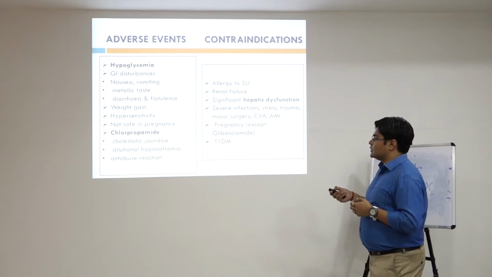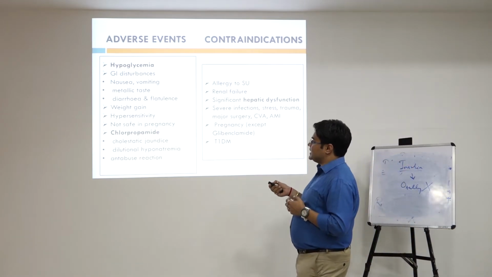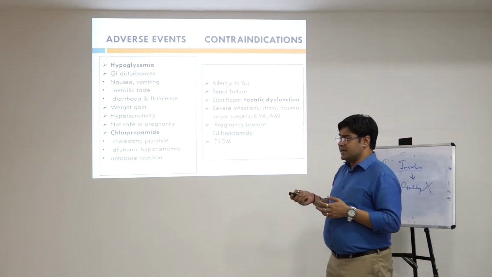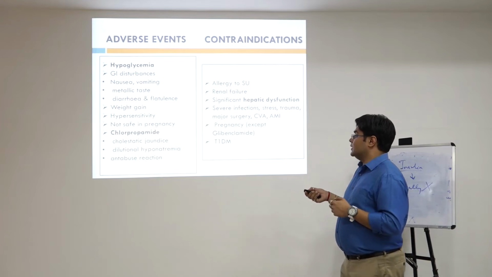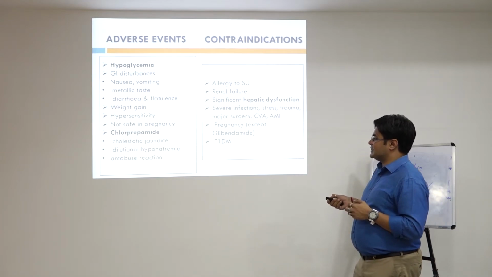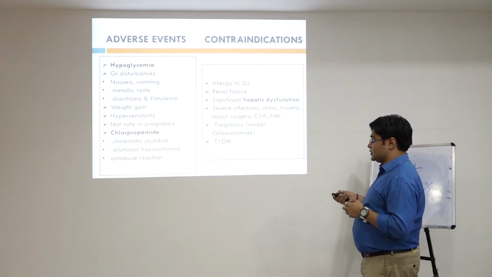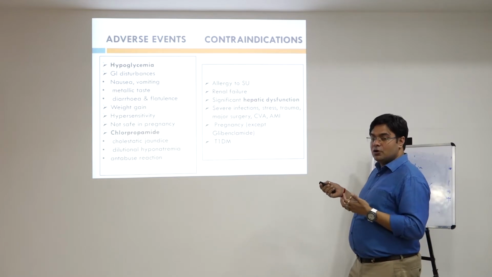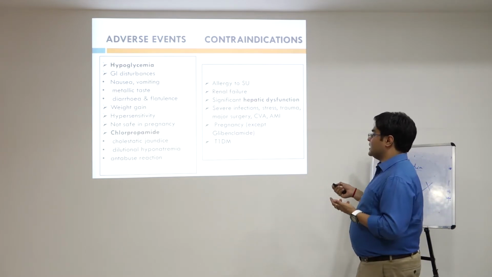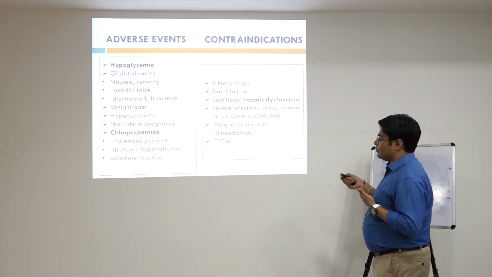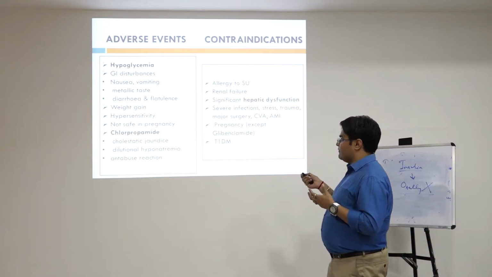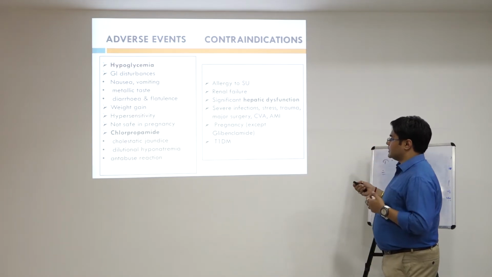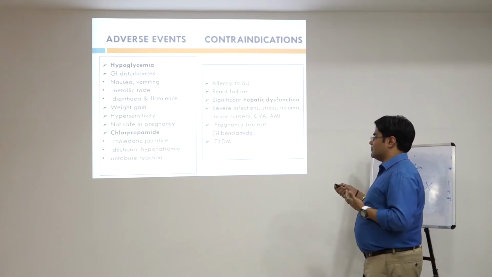So the adverse events which occur because of this are hypoglycemia, GI disturbances in which nausea, vomiting, metallic taste, diarrhea, flatulence, weight gain, hypersensitivity, and they are not safe in pregnancy except one drug, that is glibenclamide, chlorpropamide, cholestatic jaundice, dilutional hyponatremia, and disulfiram-like reactions. And persons who are on particular medications or conditions are not advised to take sulfonylurea class of drugs. Some of the patients, like those who are already allergic to sulfonylureas, having renal failure, having hepatic dysfunction, because hepatic problems can also occur, and those having a traumatic condition or major surgery.